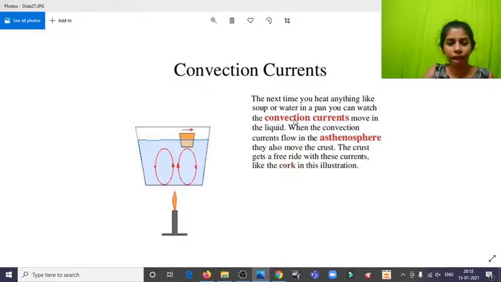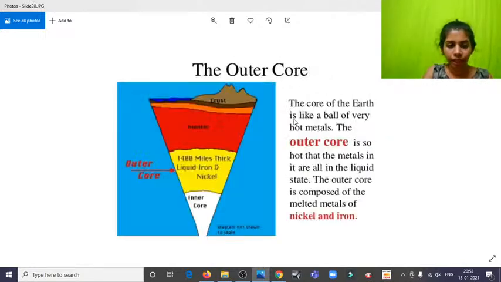Same over here, it's happening inside the earth, in the outer core. The outer core, which is below the mantle, is like a ball of very hot metals. The outer core is so hot that its metals are all in a liquid state. It is composed of melted nickel and iron.